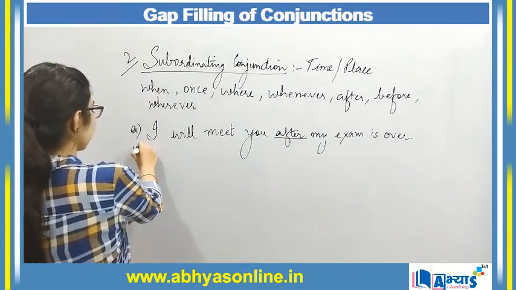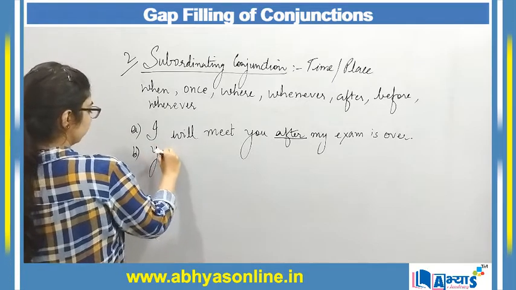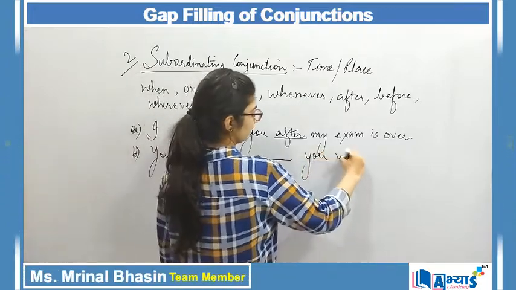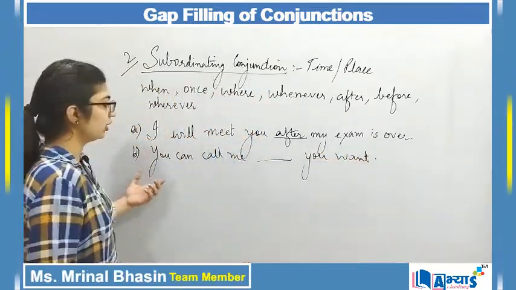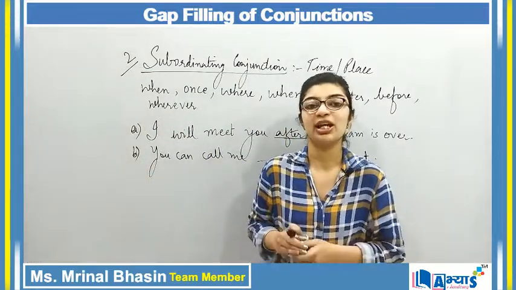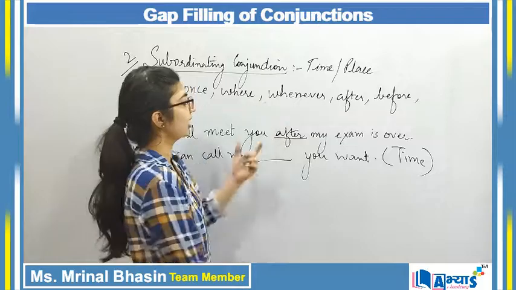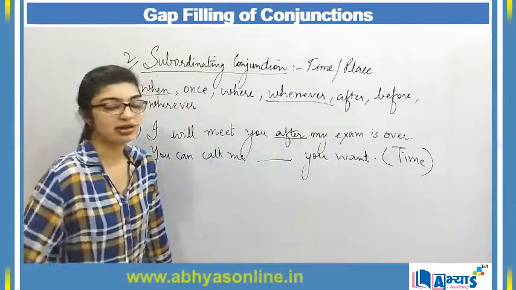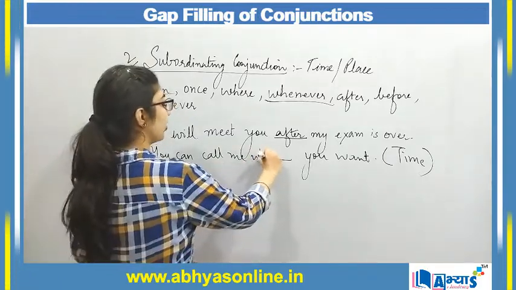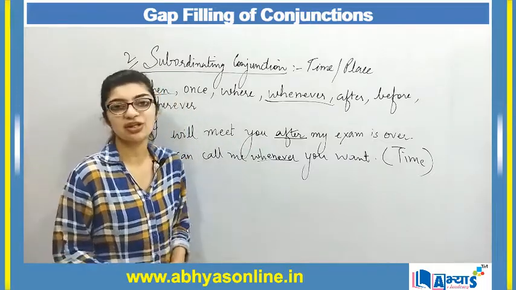Now we can understand this through a second example. The second example can be: you can call me dash you want. Whenever we are calling someone and the person says call me at this time, call me at that time, it is always used to represent time, right? And for time, we can see there is when or whenever. So you can call me when you want, that is not the correct sentence, but if I say you can call me whenever you want, that makes my sentence correct by using the correct conjunction for filling the gap.